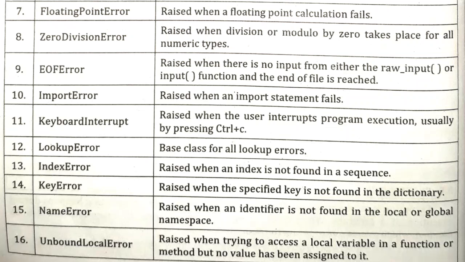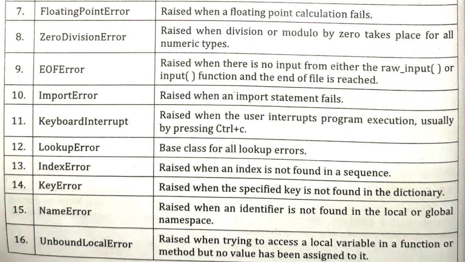Lookup error is basically when you are making use of some base class in a derived class, but that particular element or base class does not exist. In that situation, lookup error occurs. Then we have index error. This error is raised whenever we provide a wrong index or sequence of wrong index. In that situation, this error occurs.